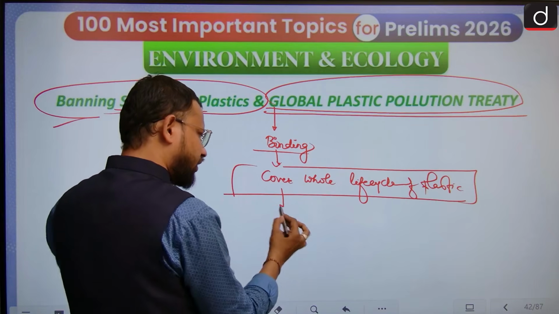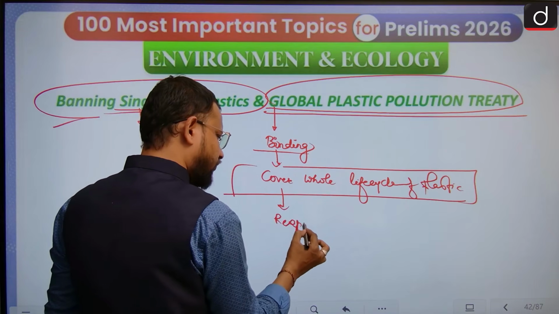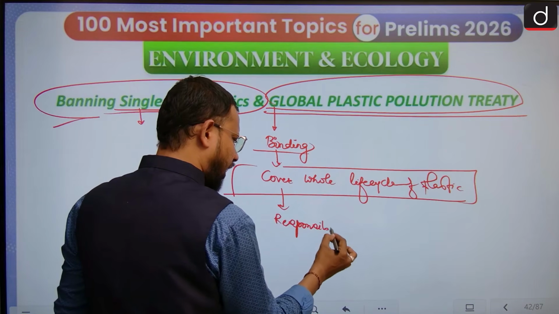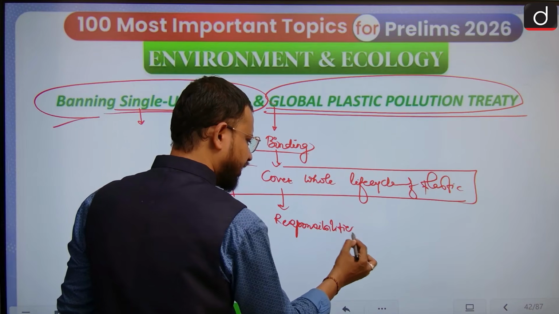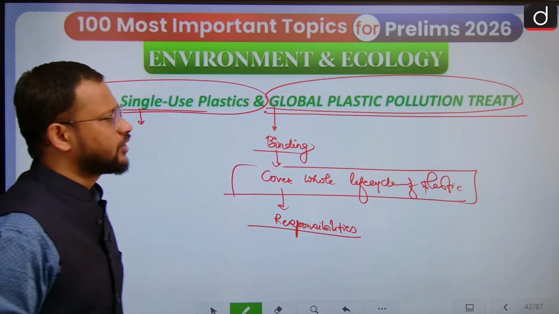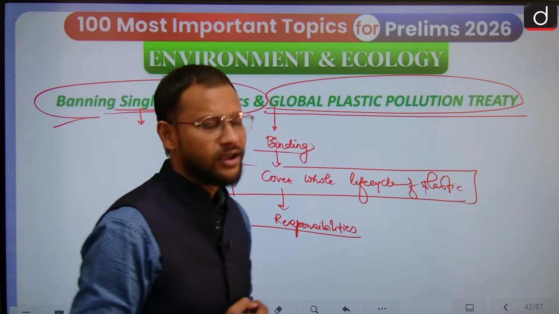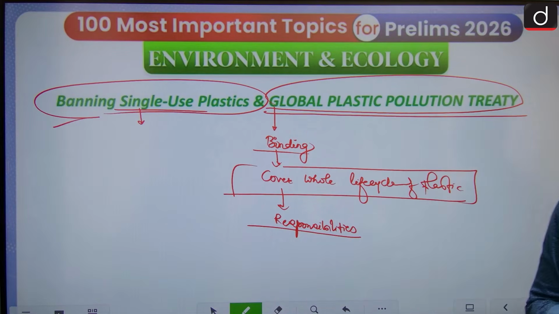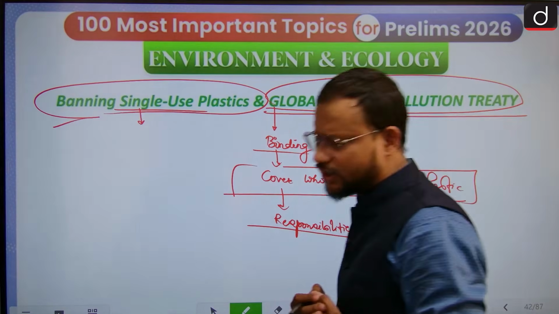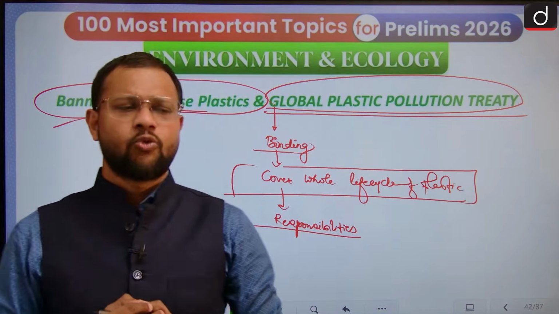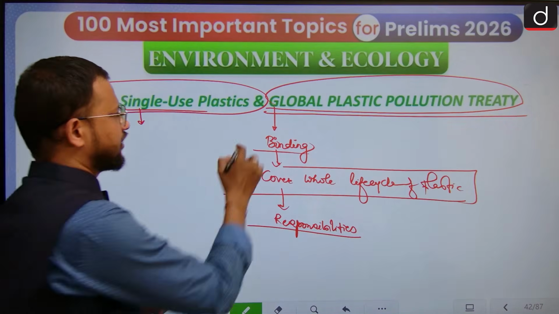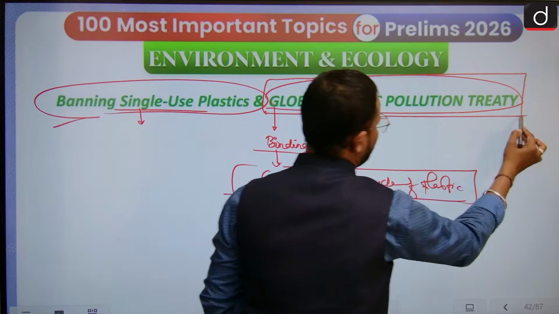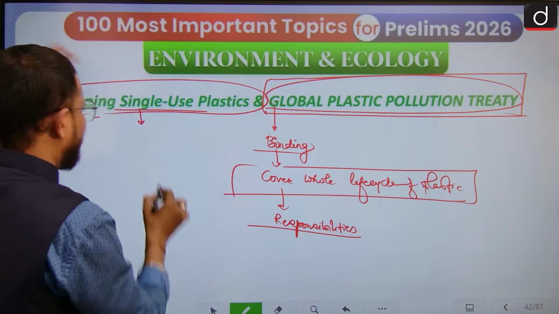Then you will find responsibilities of various stakeholders are also being negotiated here in this global plastic pollution treaty. However, the case is that it is still under negotiation, yet to be totally agreed and finalized by the various countries. Okay, but yes, that is a very landmark if it would be implemented, because plastic